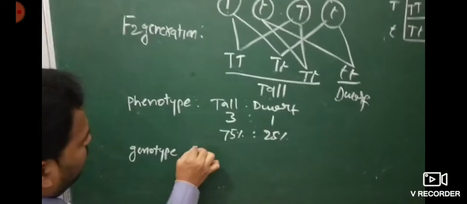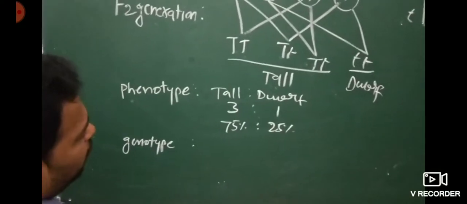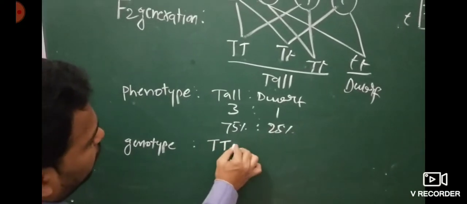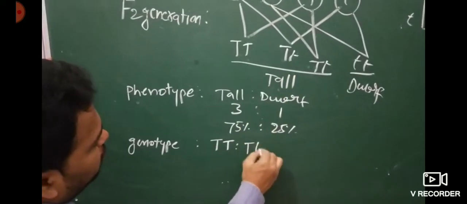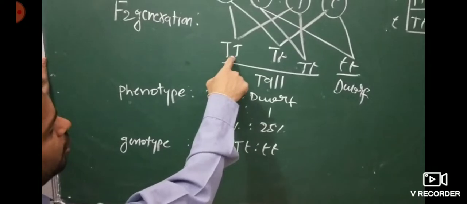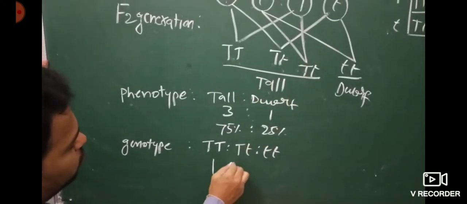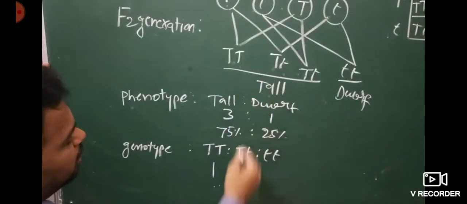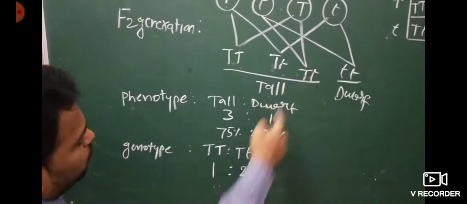Now the genotype. Tall plants have the genotype capital T capital T, and also capital T small t, and the dwarf is small t small t. How many capital T capital T are there? One. Capital T small t?